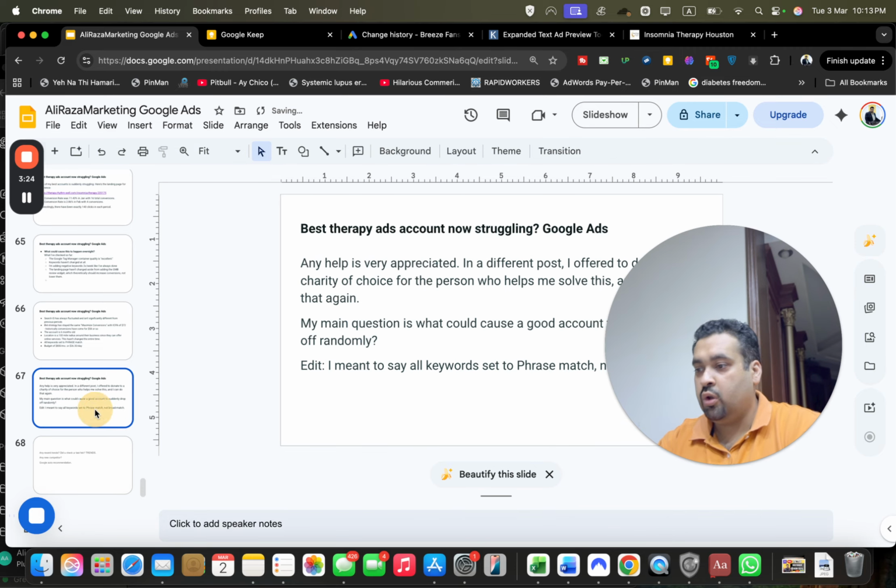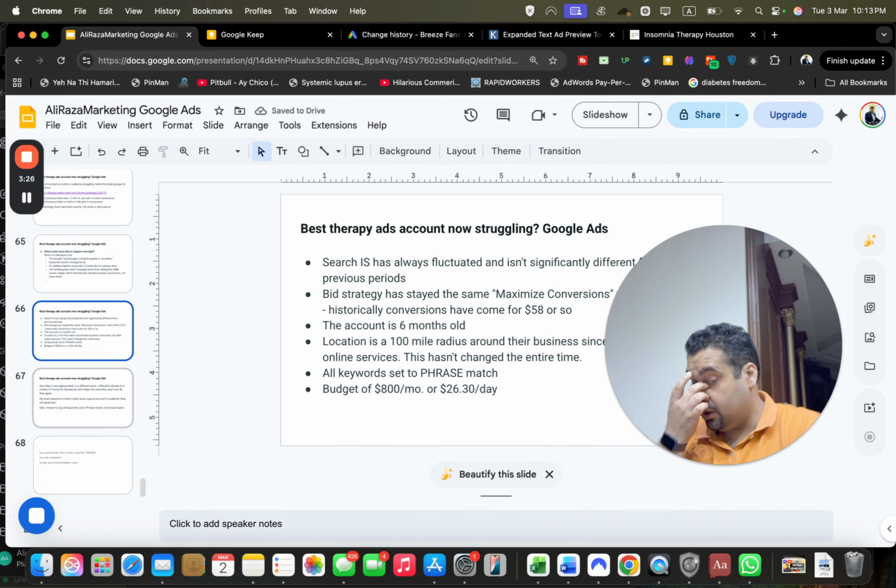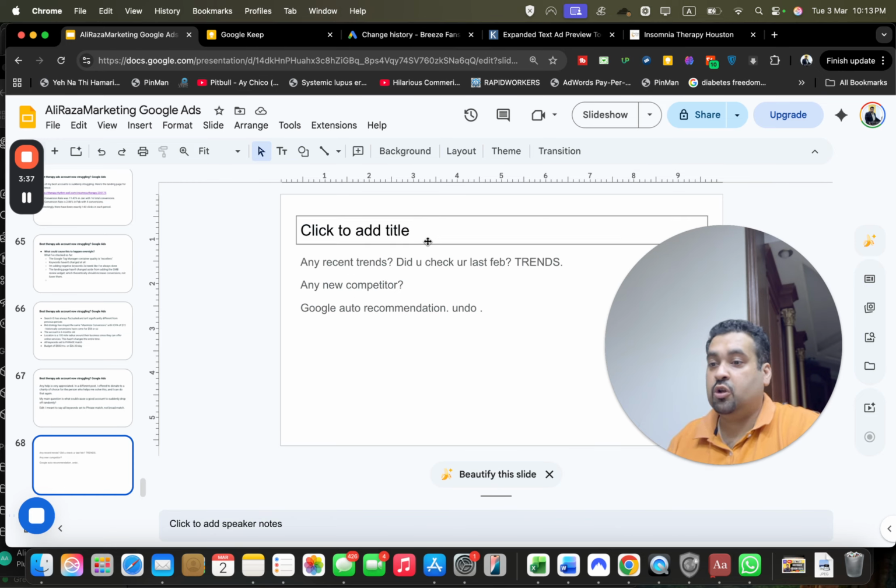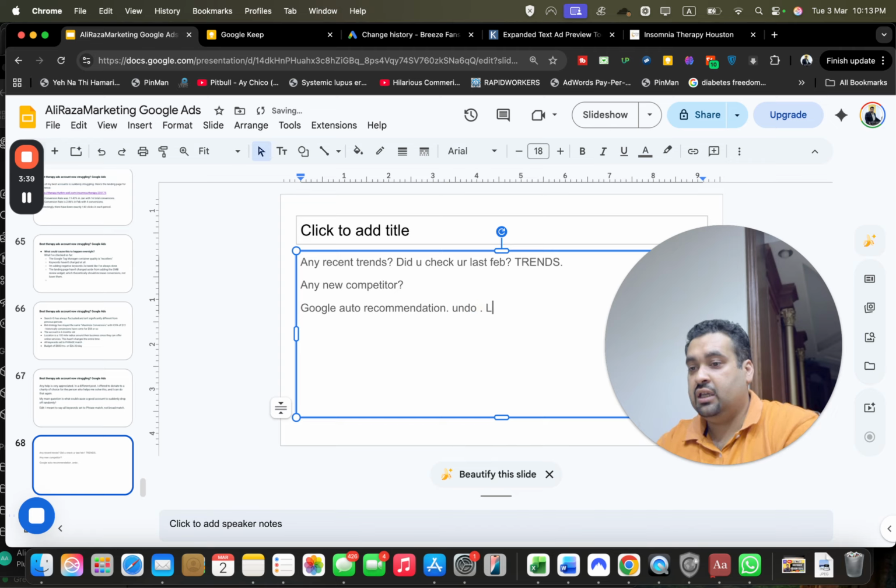Also, you have pointed out a lot of things, and I really appreciate that you have focused on search impression share and some of the insights as well. In my opinion, look around for the auto recommendations, plus look at the change history to see any recent change. This can help.